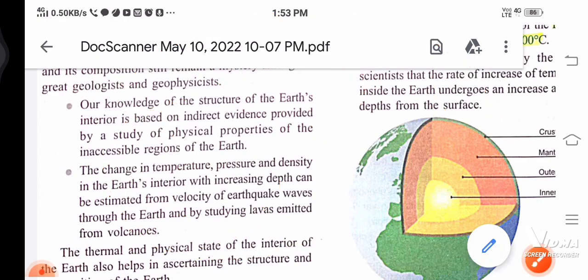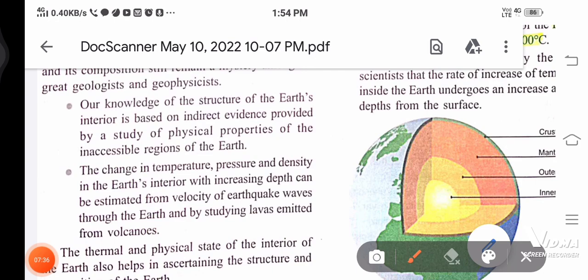Whenever there is some change in any rock in the interior, if any small rock is broken in the earth's interior, then there is some sort of earthquake. Some waves come, so we can estimate it by the speed of earthquake waves, and by studying lava emitted from the volcano.